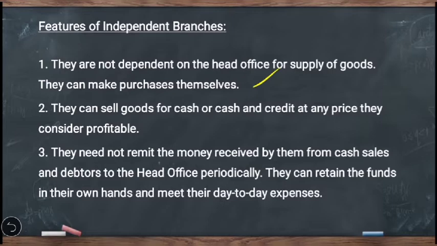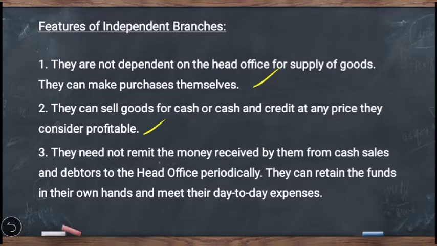Then the second one, they can sell the goods for cash or cash and credit at any price they consider profitable. Here you have to understand two important decisions where independent branches have complete freedom to decide. The first decision is whether sales will be done on cash basis only or they can offer credit facility to their customers. The second decision is at what price they are going to sell the goods to the customers. In case of dependent branches, as you have seen in the previous chapter, head office will give instructions on these aspects and they have to follow it.